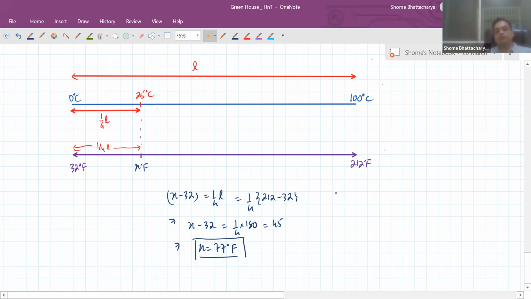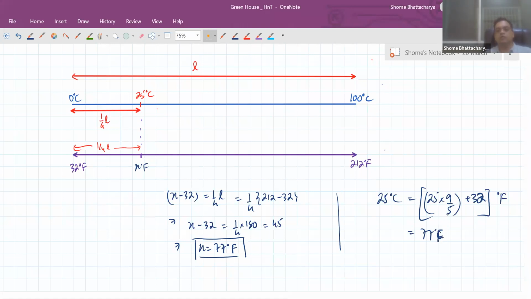And that is where the formula is also coming from, that 25 degrees C is equal to 25 into 9/5 plus 32.